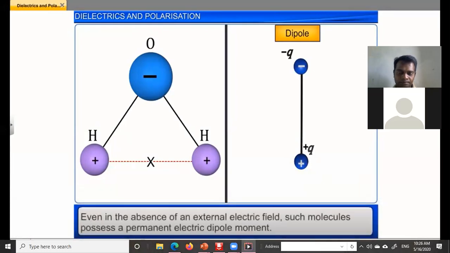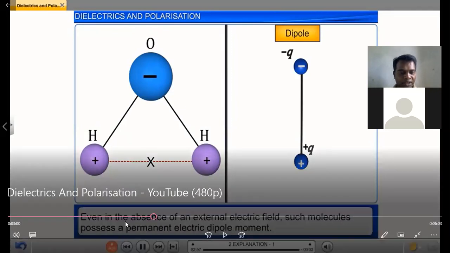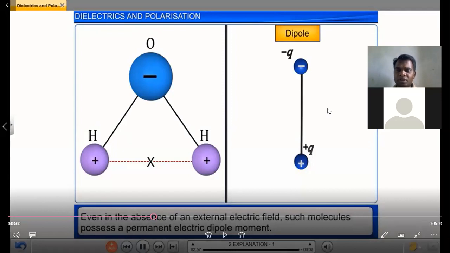Therefore, even in the absence of an external electric field, such molecules possess a permanent electric dipole moment. See this one. Even in the absence of an external electric field. If the external electric field is applied, it creates dipoles. But without an external field, polar molecules have permanent dipoles. Do you understand?